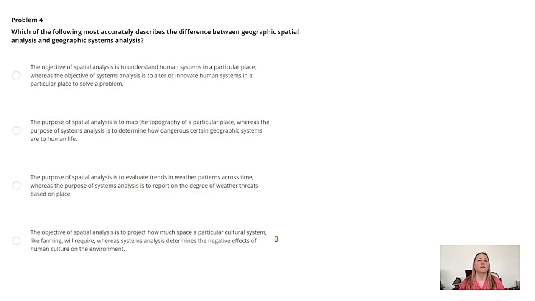The purpose of spatial analysis is to evaluate trends and weather patterns. This refers to climatology, not spatial analysis. Systems analysis is to report on the degree weather threats based on place. That's more like a meteorological or hazard report, not what systems analysis is about. Systems analysis looks at how systems function and how to improve them.